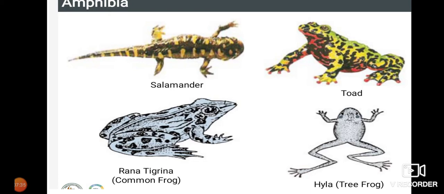And even you can see that the forelimbs are smaller when you compare them to the hind limbs. For jumping, the hind limbs are used, that is why the forelimbs are smaller when you compare them to the hind limbs.